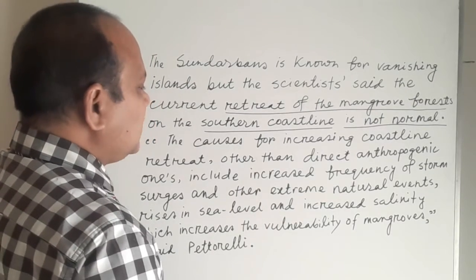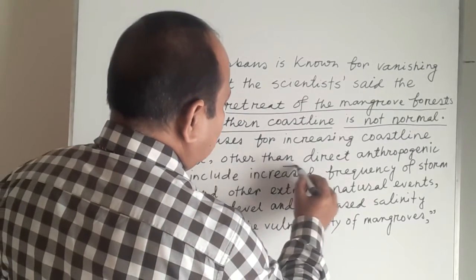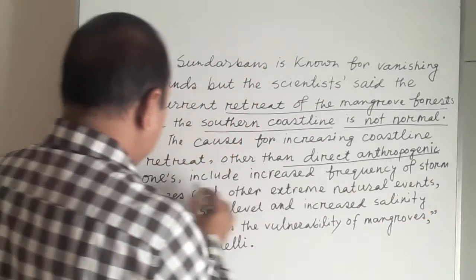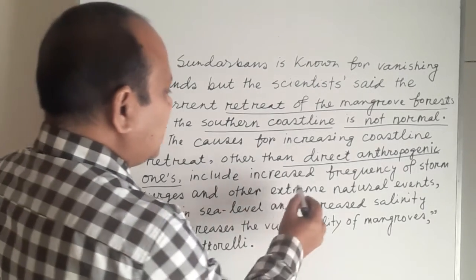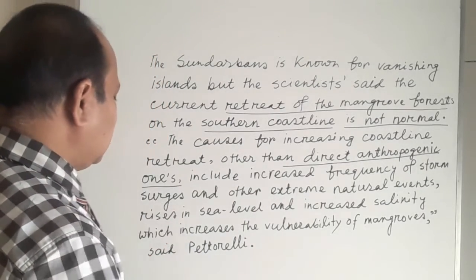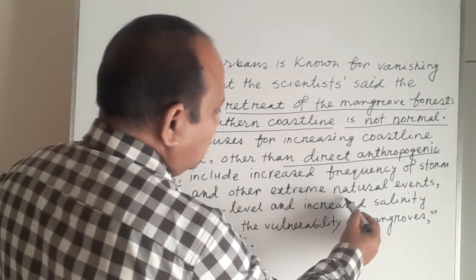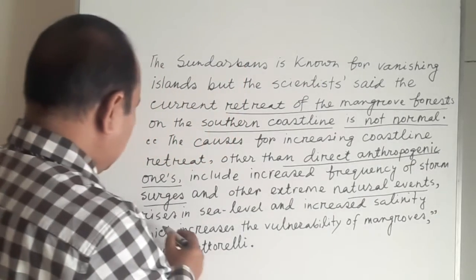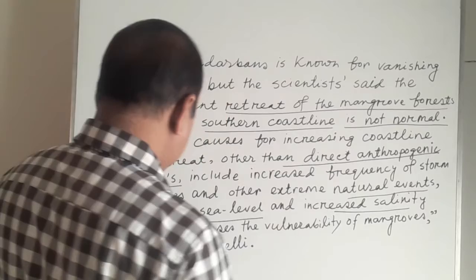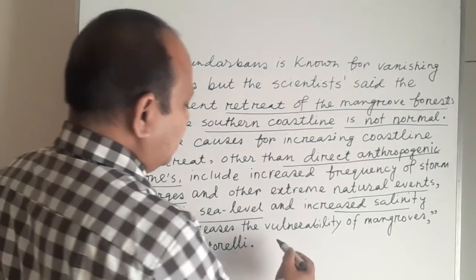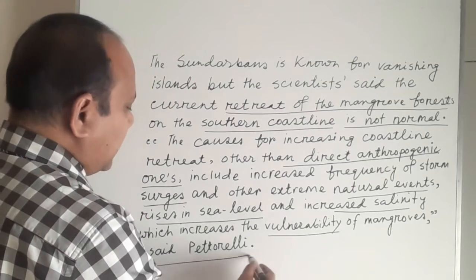The causes for increasing coastline retreat, other than direct anthropogenic ones, that is because of the unwise activities of humans, include increased frequency of storm surges and extreme natural events, rises in sea level and increased salinity, which increases the vulnerability of the mangroves, said Pectorelli.